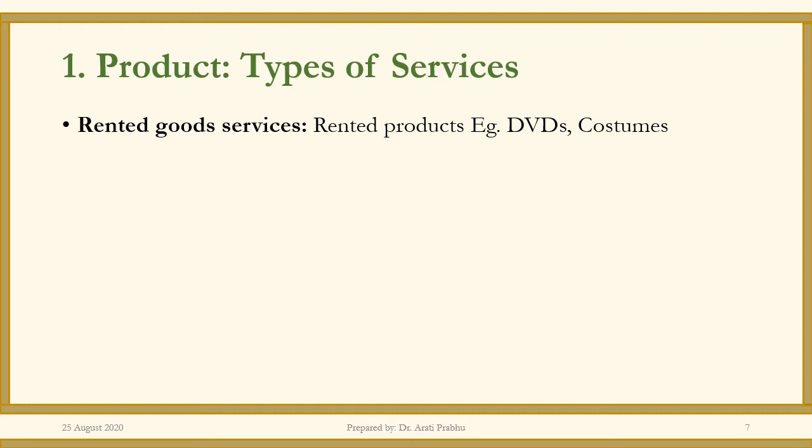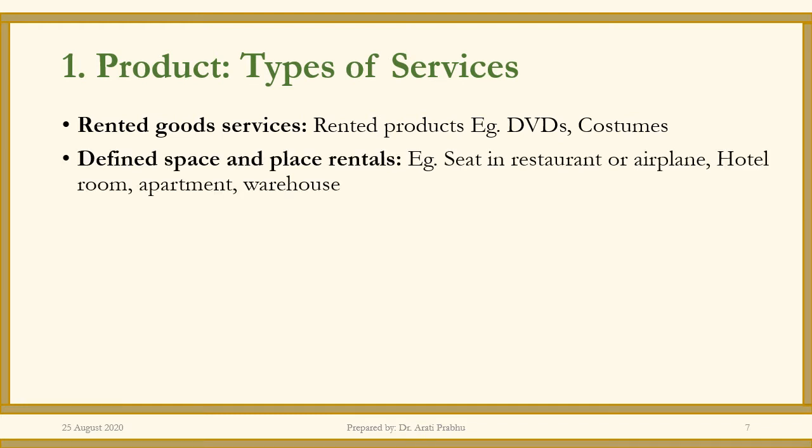Then the second, you have the defined space and place rentals. These services obtain use of a defined portion of a larger space in a building, vehicle, or any other physical area that they can use and not really own. For example, a storage container in a warehouse, or simply it's a means to the end. For example, a restaurant when you go out for a meal, or an airline when you're flying to reach from one place to the other.